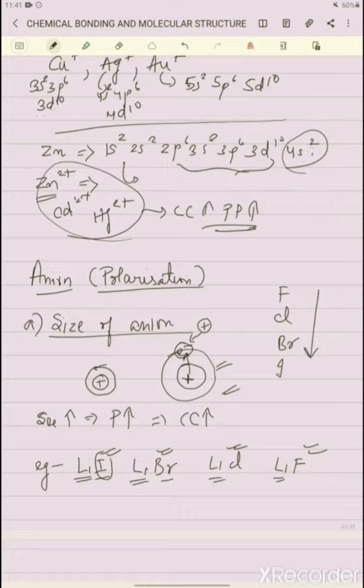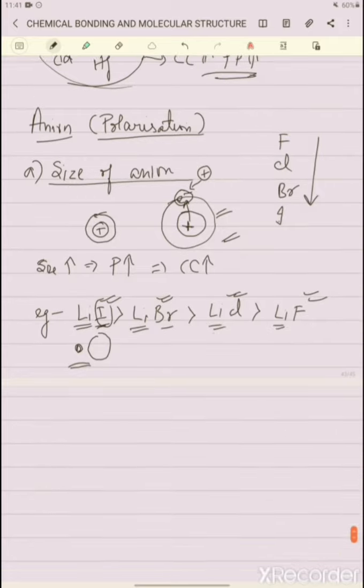So in that case, what happens? Fluoride has a smaller size and iodide has a much bigger size. So this is a perfect combination, and that is why lithium iodide will have more covalent character than lithium bromide, then lithium chloride, then lithium fluoride.